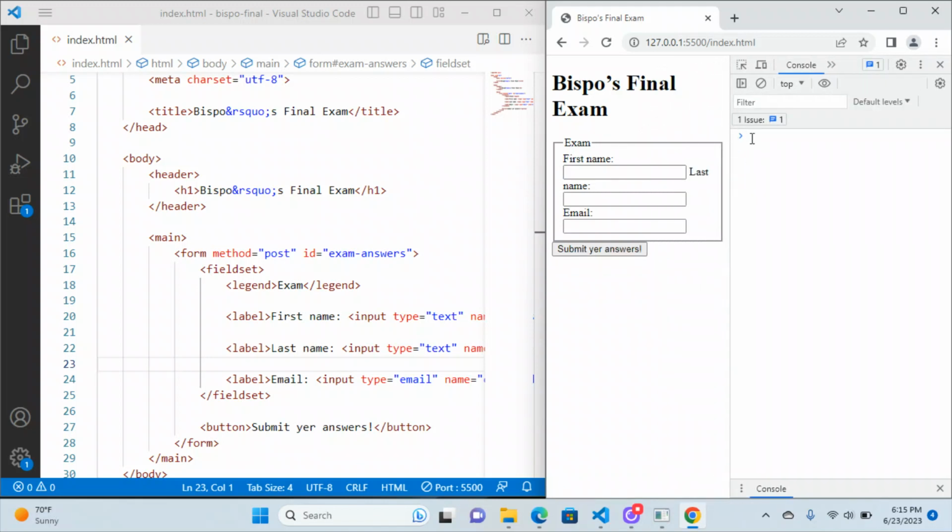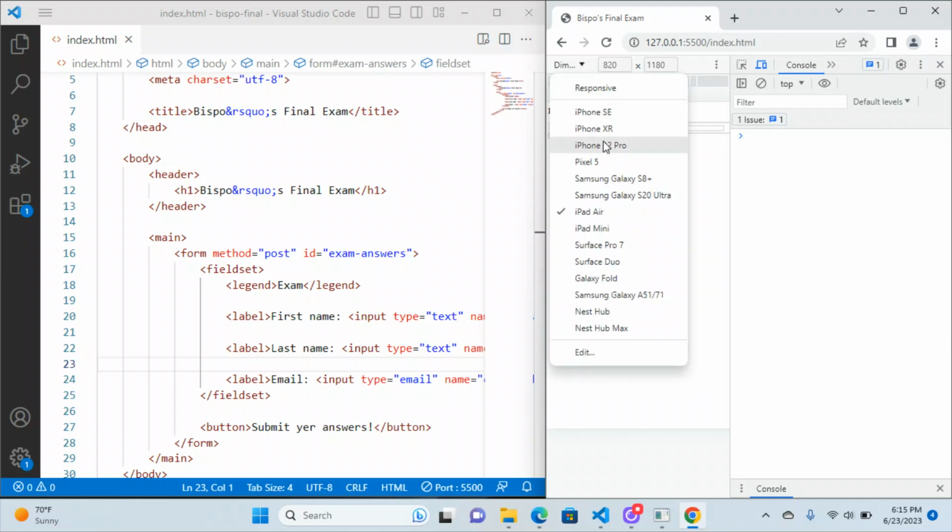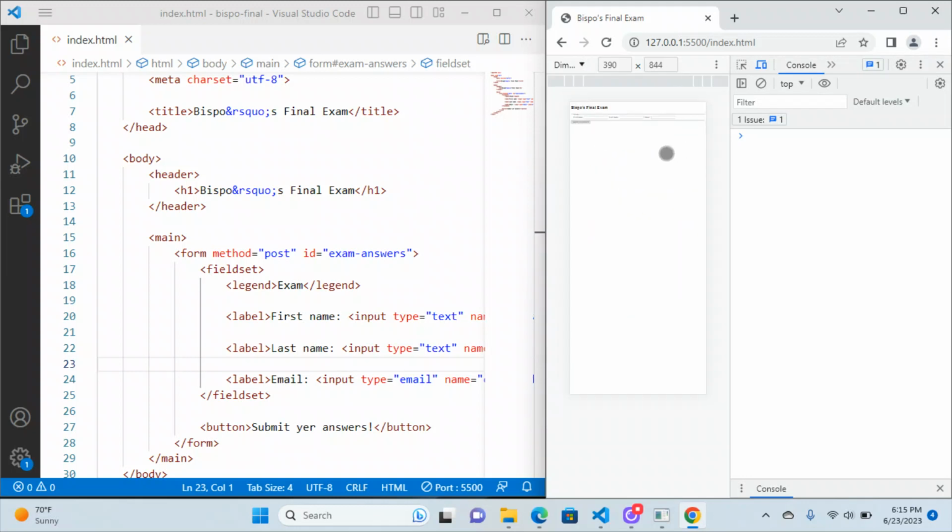But if I click on this guy, the device toolbar, then it'll show us what this will look like in one or more devices. So if I, for instance, choose iPhone 12 Pro, you see what it does is it takes the entire page and squeezes it down. So you would have to do the pinch thing and zoom in order to be able to see anything.